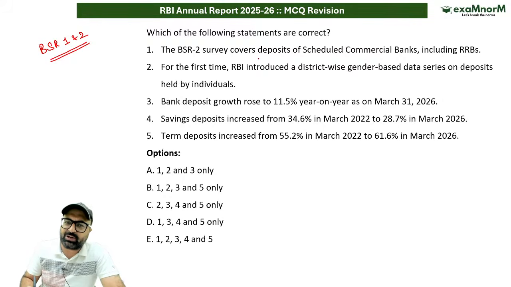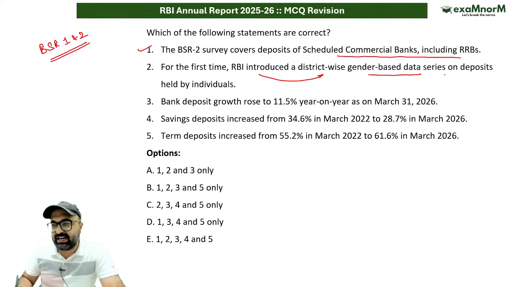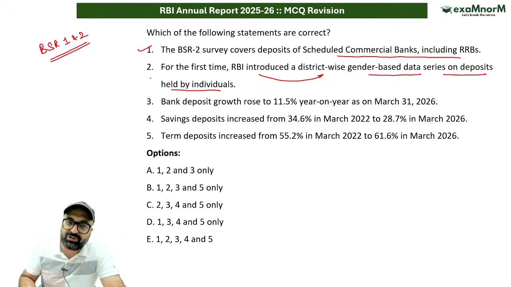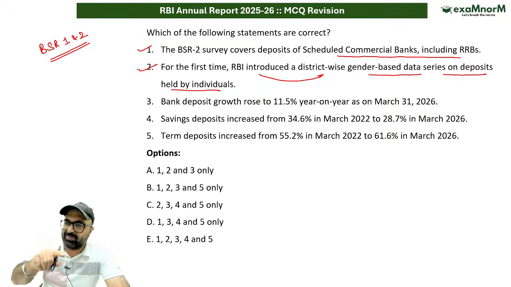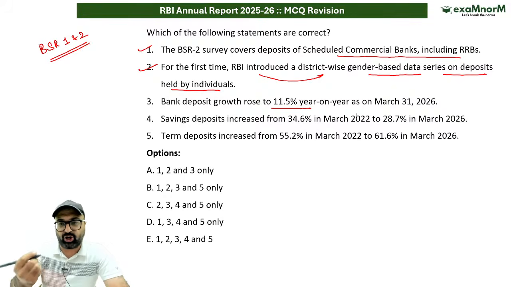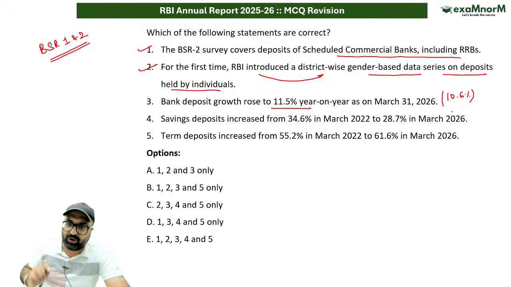The question says BSR2 survey covers deposits of the scheduled commercial banks, including RRBs. This is correct. For the first time, RBI has introduced district-wise gender-based data series on deposit held by individuals as well as on the loan given to the individuals. Both the statements will be correct for credit as well as for deposit. Bank deposit has increased to 11.5% on year-on-year basis. If I talk about bank's deposit, the bank deposit has witnessed an increase to 11.5%. Last year, this increase was 10.6%.